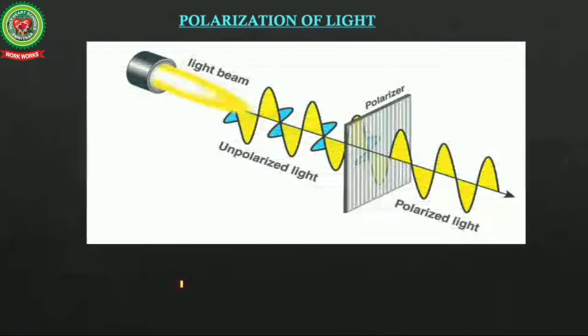Now let's see what is polarization of light. In this figure you can see a light beam which produces unpolarized light, and a polarizer. This polarizer restricts the vibration of light in one plane and allows it to vibrate only in one direction. So this light is polarized light.